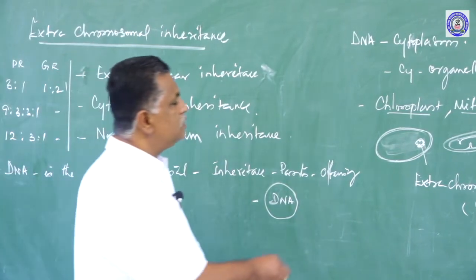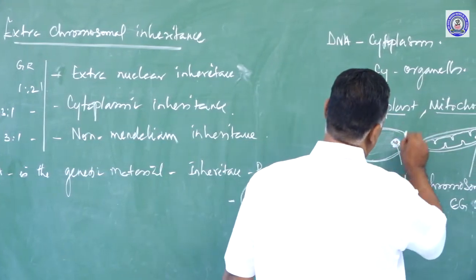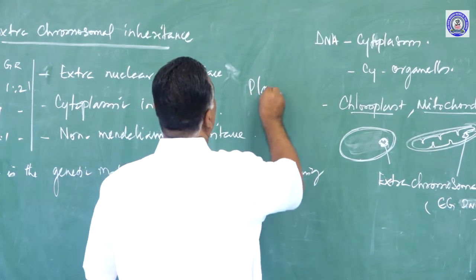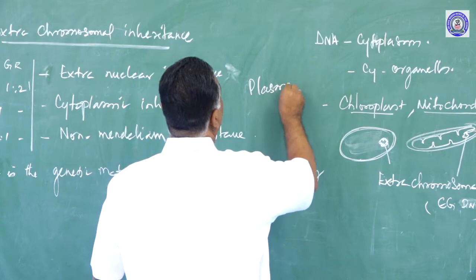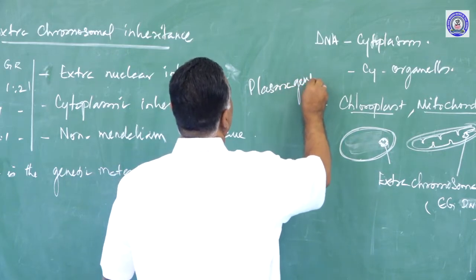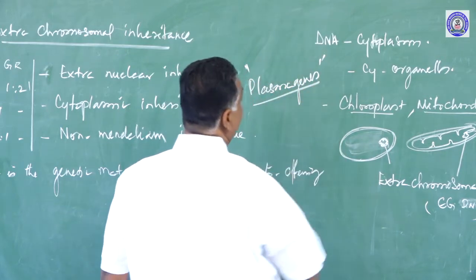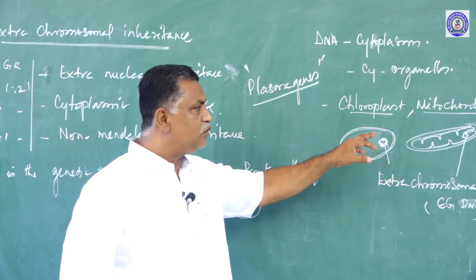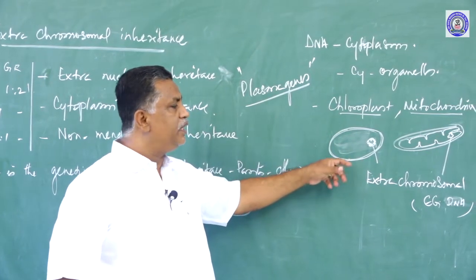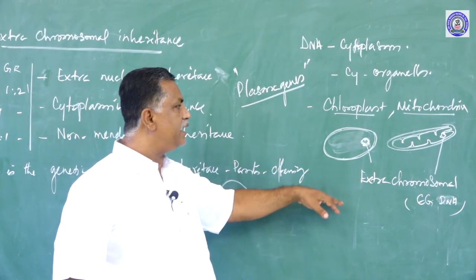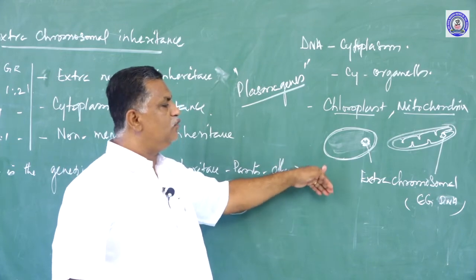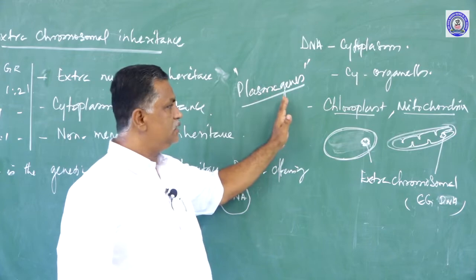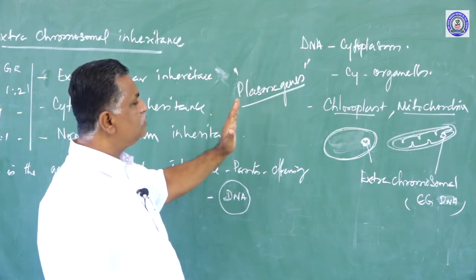These genes can also be called plasmogenes. Since they are involved in the inheritance of characters, they are named plasmogenes.